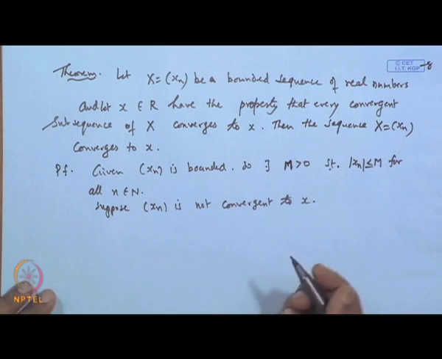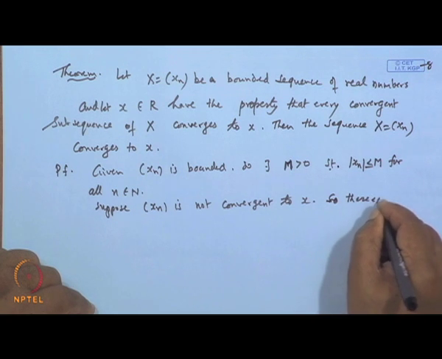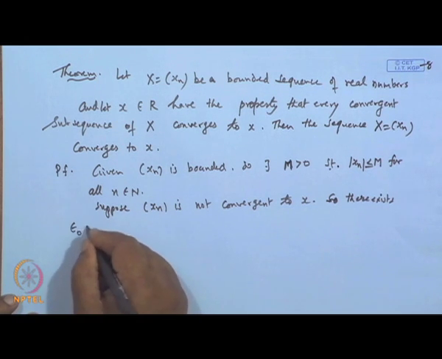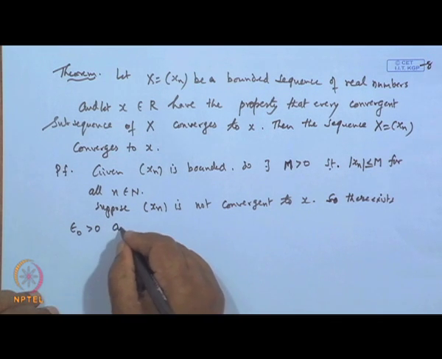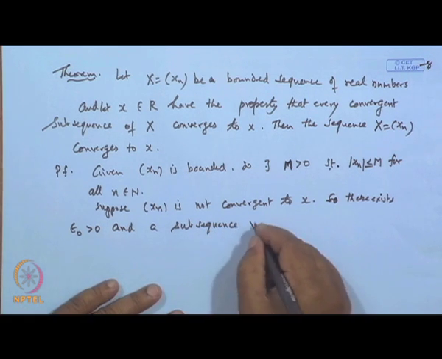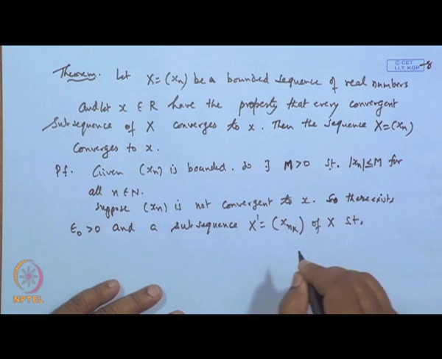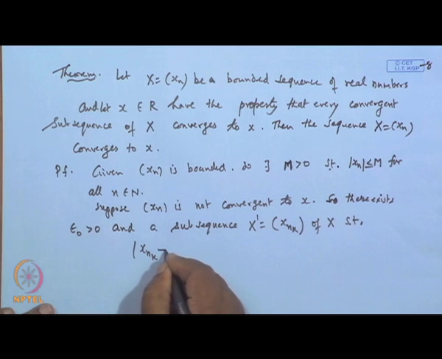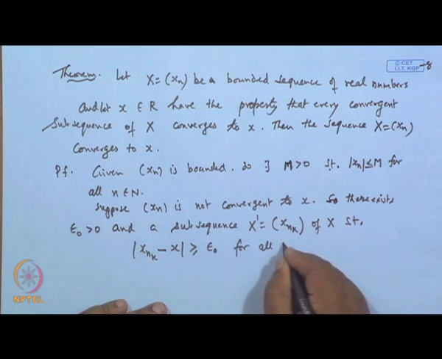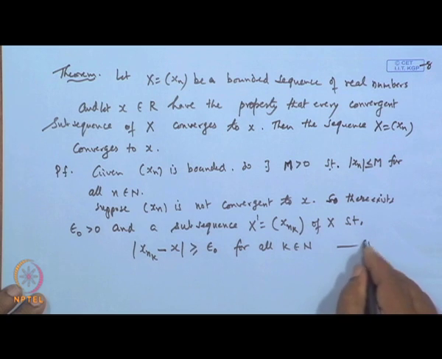Then by the criteria we can say there exists an epsilon naught greater than 0 and a subsequence x dash, which is x_{n_k}, of x such that |x_{n_k} - x| is greater than or equal to epsilon naught for all k belongs to N. Let it be 1.